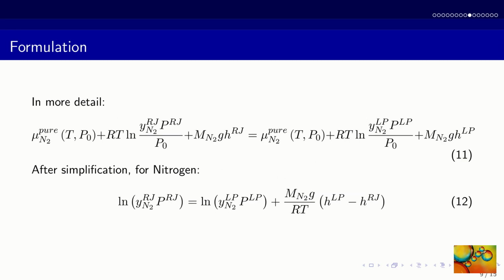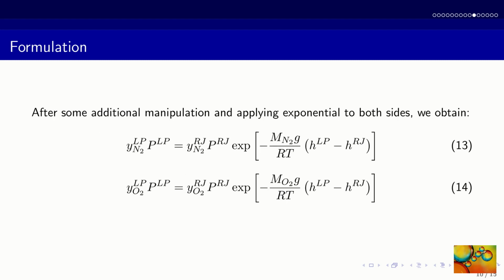If we substitute the expression for the extended chemical potential in the equilibrium condition, we find equation 11. After some simplification, equation 11 leads to equation 12. After some additional manipulation and applying exponential to both sides of the equation, we obtain equations 13 and 14.